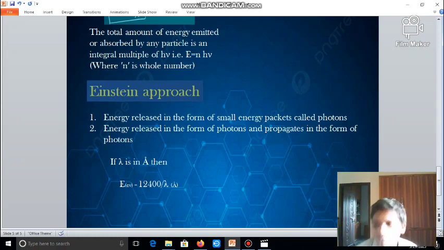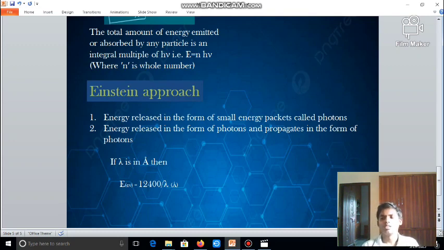What if the answer is needed in joules? We can convert it: when we multiply the answer by 1.6 into 10 power minus 19, we get the answer in joules. Easy conversion, no need to worry.